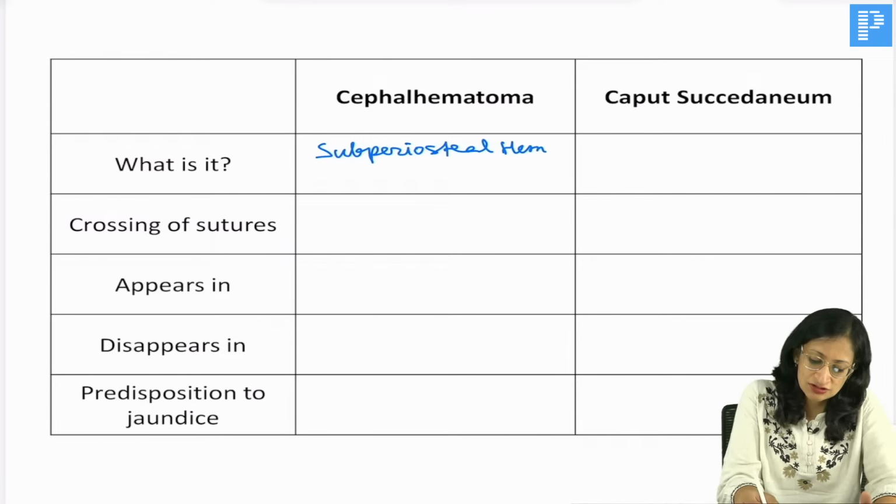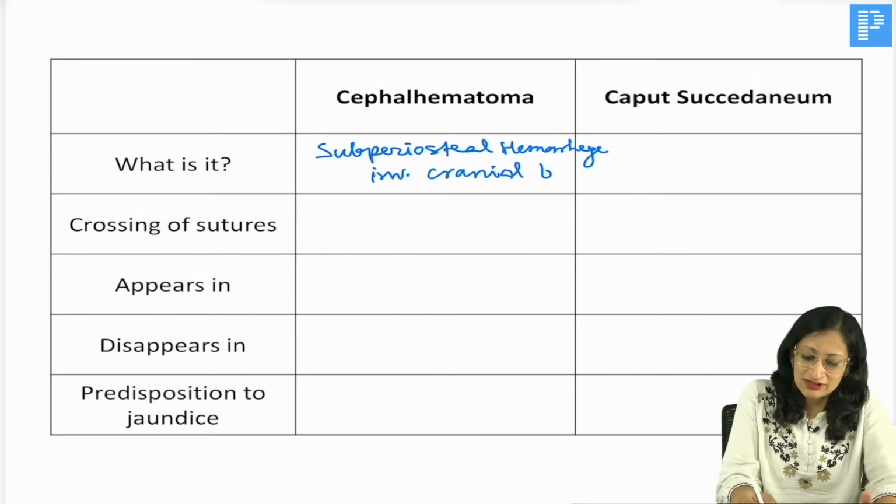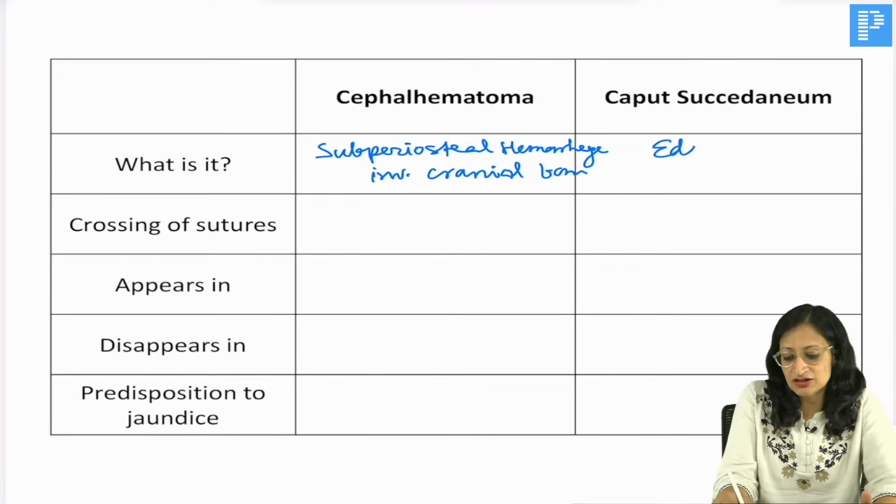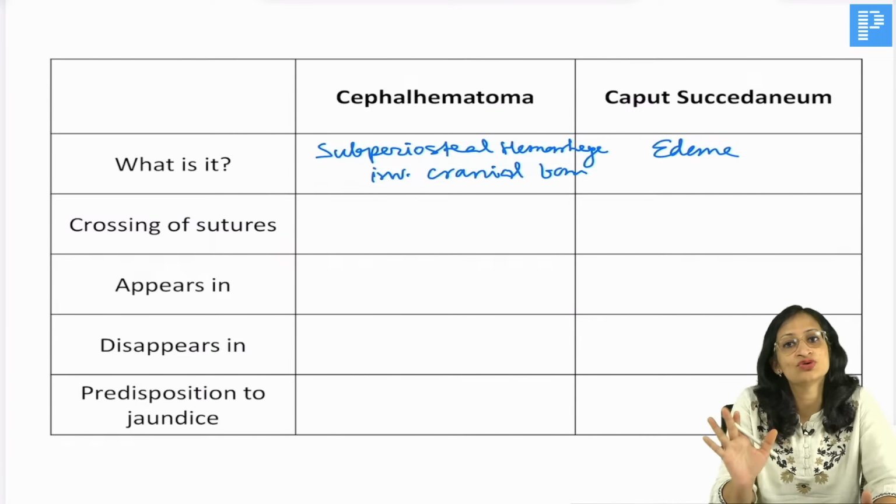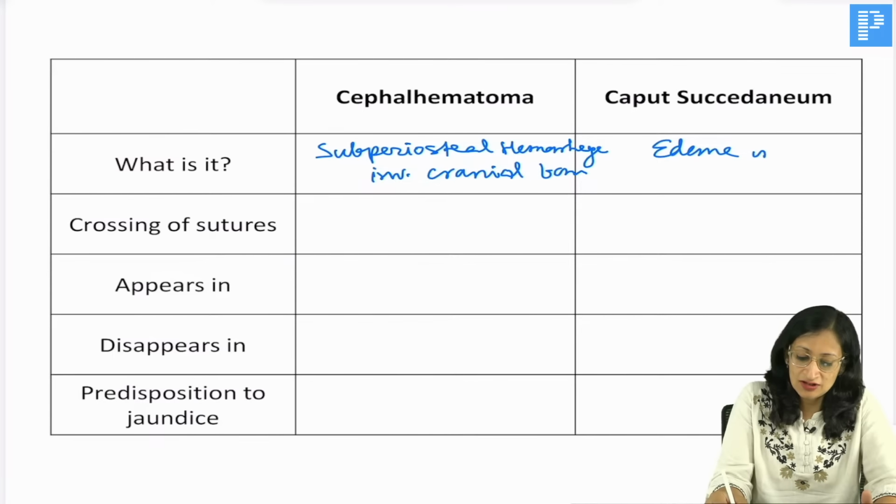Subperiosteal hemorrhage involving the cranial bones, right. While caput succedaneum refers to edema in the layers of the scalp, it has nothing to do with the bone or periosteum. Okay, edema in the layers of scalp, right?